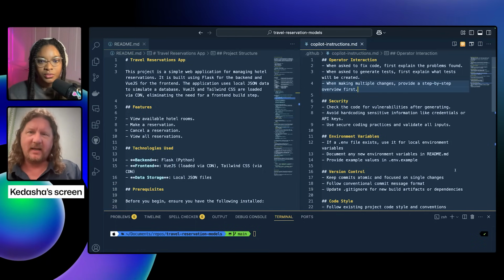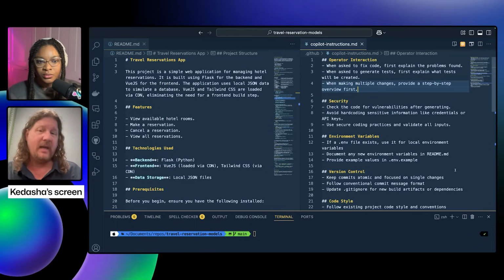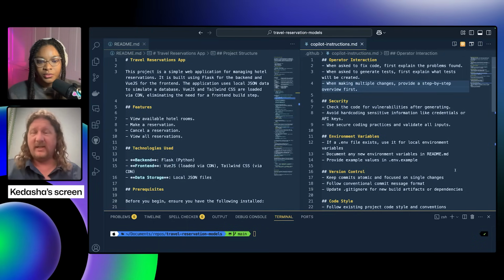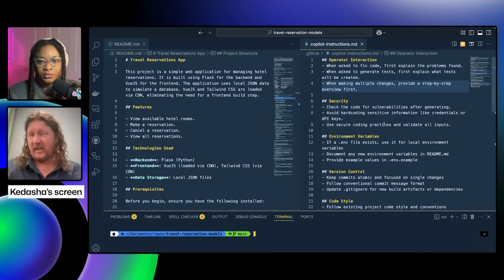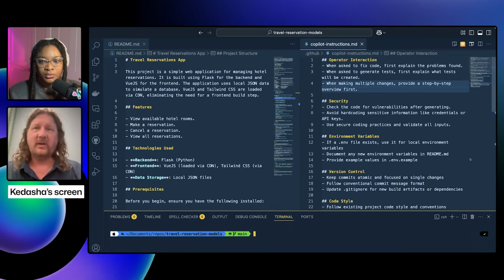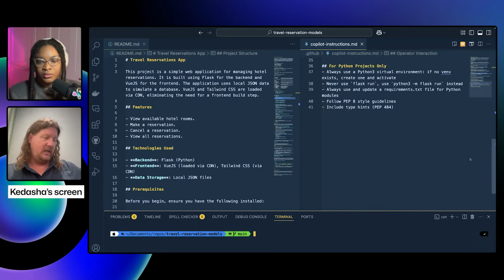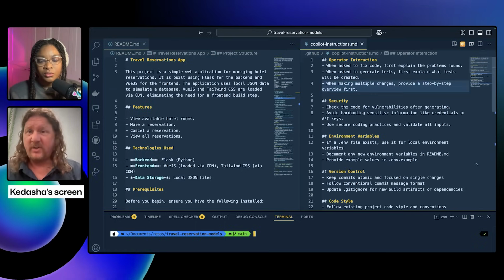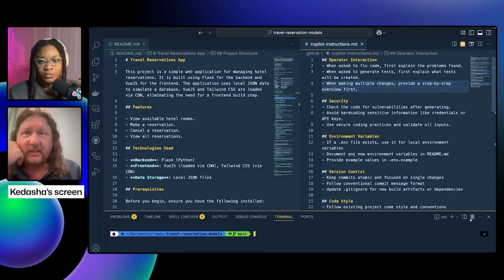So that's why there's that for Python projects only. If I happen to be doing a step that's not related to Python, it should basically just ignore that section because it's not going to be relevant. But then the other thing is I'll take the same Copilot instructions file, and it's one of those things I seed into any new project. And I might adjust it, but there are certain things that I always want to be the same.